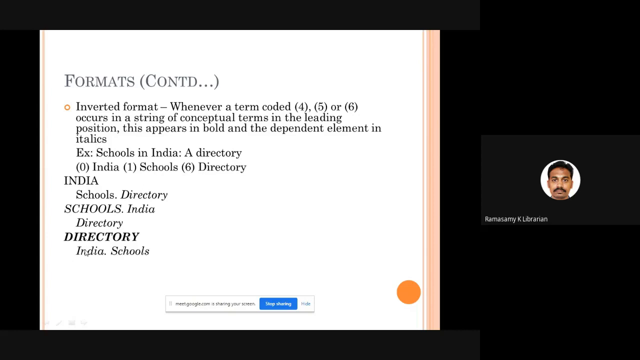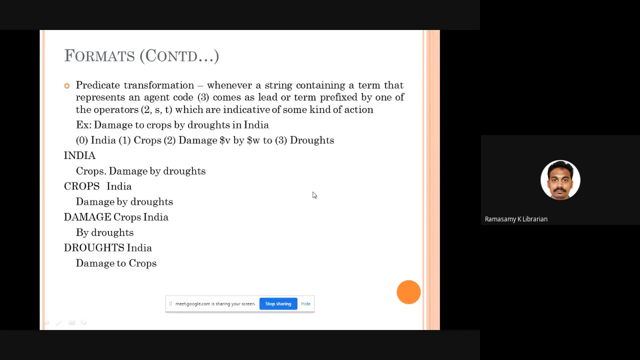The directory, India and schools will be in italics, to denote that this is a form subject entry. This is called the inverted format, and this is to be used whenever any one keyword has either 4 or 5 or 6 as its role indicator. Then comes predicate transformation format.